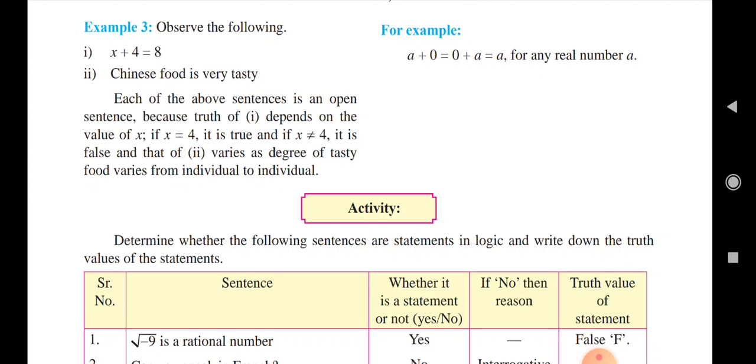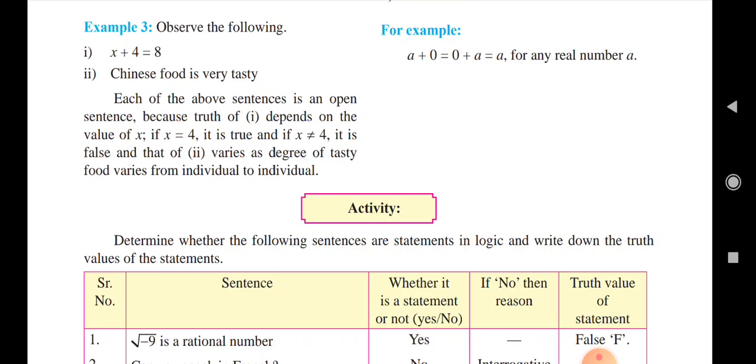If we say x plus 4 equal to 8, that is an algebraic expression, an equation, and it depends on the value of x, so it is an open statement.